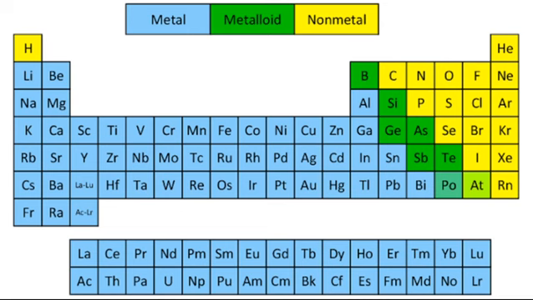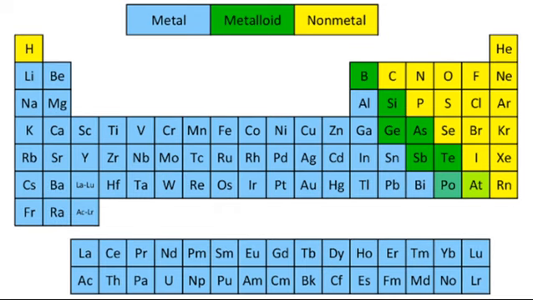If you look at the elements in the periodic table, some are metals, some are non-metals. Actually, the metals constitute a larger percentage of the periodic table. The non-metals, towards the right end, constitute a smaller portion.